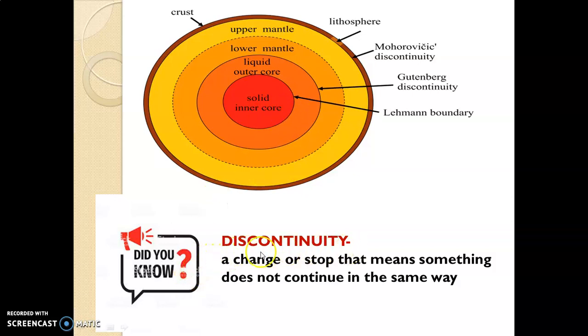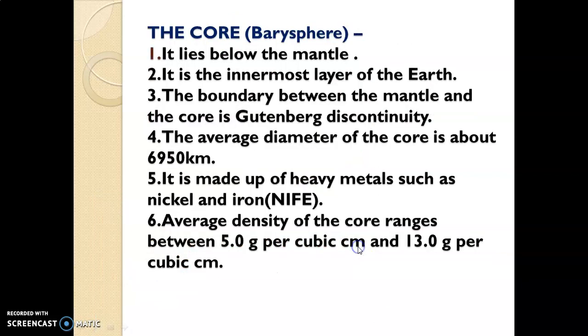Now the definition or simple meaning of discontinuity: a change or stop, that means something does not continue in the same way, or in simple language, a boundary that separates one layer from the other. Now the last layer, the innermost layer of the earth, is core, which is also called barysphere. This layer lies below the mantle.